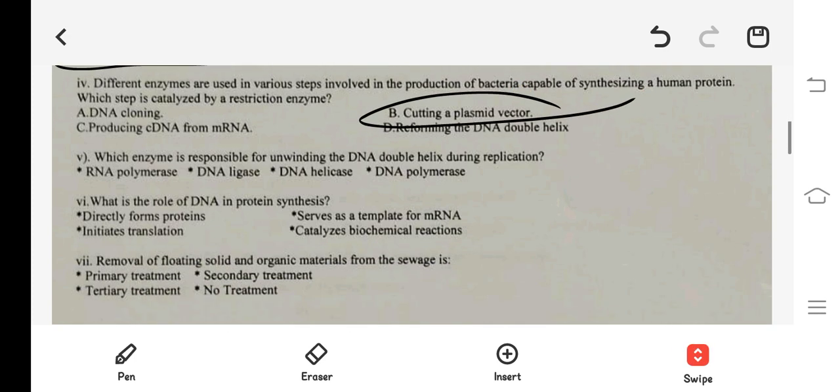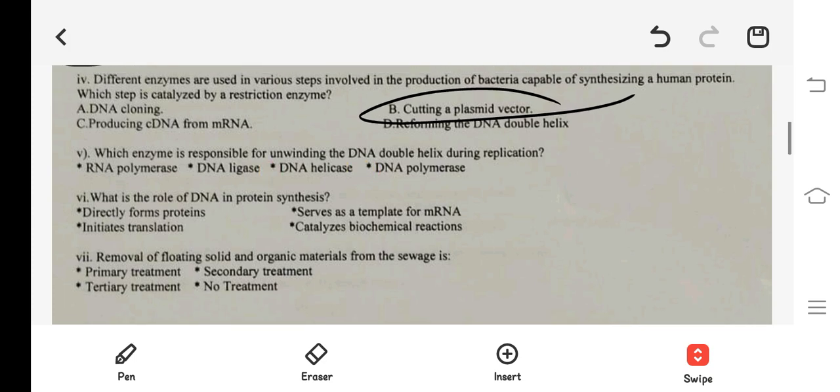Next question है, which enzyme is responsible for unwinding the DNA double helix during replication? So the right answer is DNA helicase. अगला है, what is the role of DNA in protein synthesis? So DNA का जो रोल होता है: serve as a template for mRNA, directly forms protein, initiate translation, and catalyze the biochemical reaction. So देखो DNA का रोल in protein synthesis, so of course ये translation को initiate करवाएगा, ठीक है. So yeah, C is the right answer.